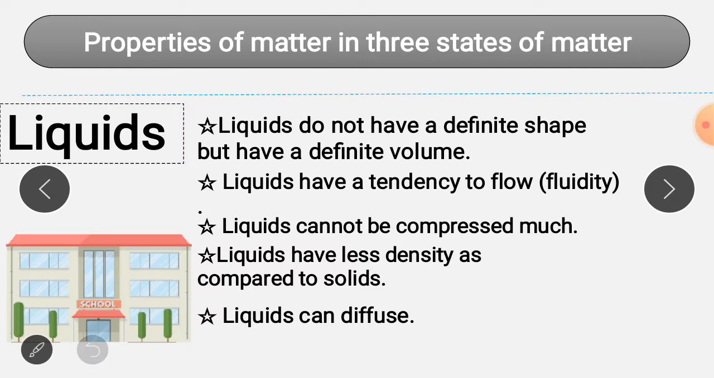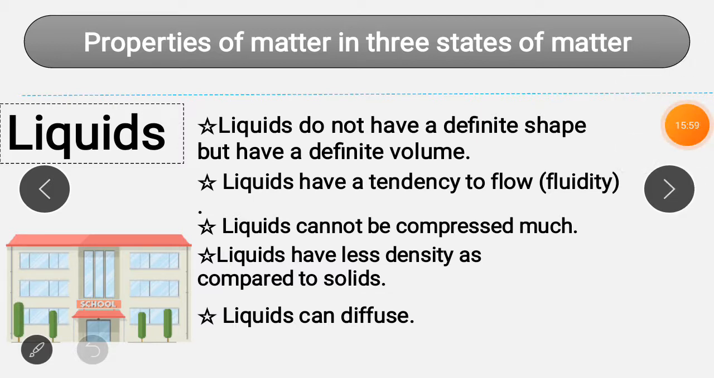Liquids have less density as compared to solids. Liquids have more intermolecular space as compared to solids, because they do not have much intermolecular force of attraction, so they have less density. Because they have less density compared to solids, उनकी intermolecular space जो होती है, it is more than solids, so because of this they have less density as compared to solids.